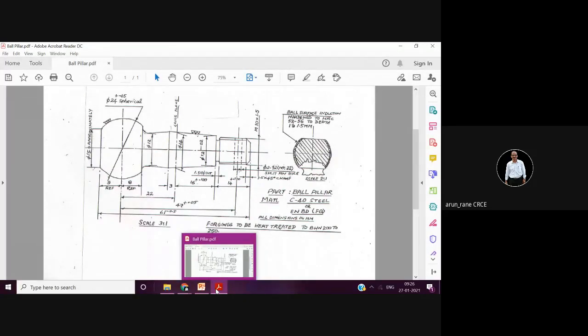Then GOST, that is a Russian standard. So that is the fifth standard. And then the sixth is the EN standard, that is a British standard. EN stands for emergency number.